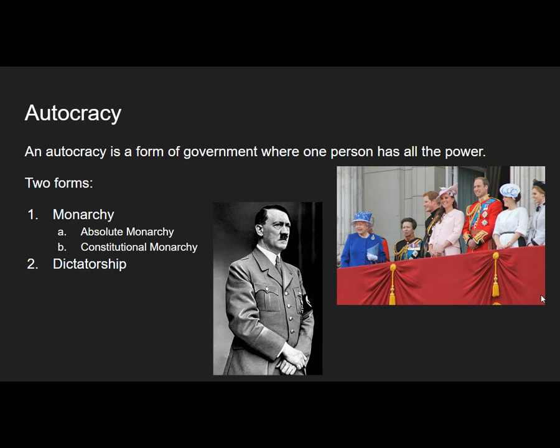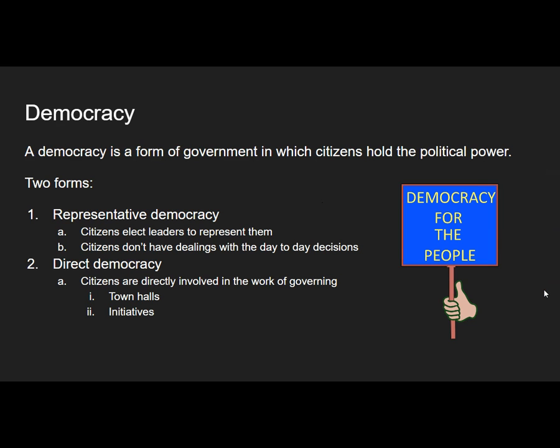The second type of autocracy is a dictatorship. And a dictatorship is when one person has complete control over citizens and their lives. An example of this would be Adolf Hitler and also Joseph Stalin of Russia.